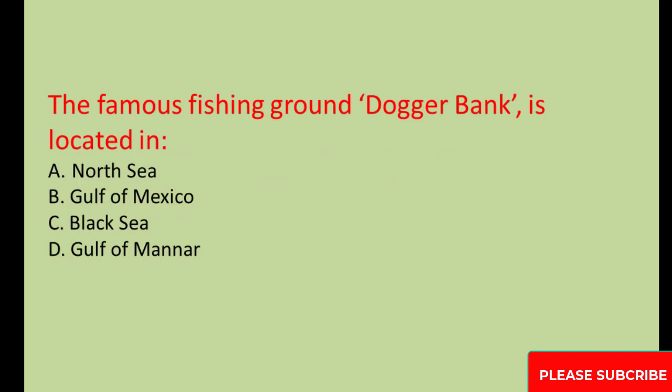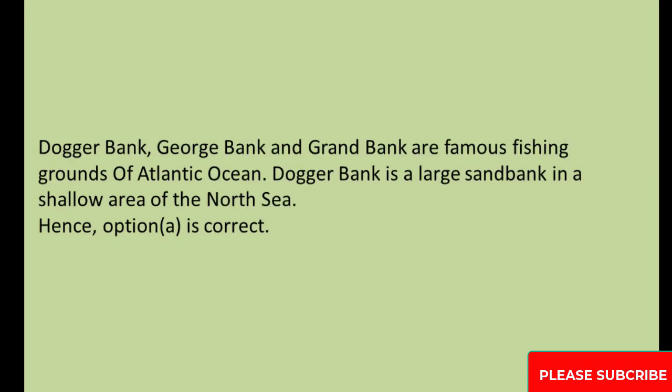The famous fishing ground Dogger Bank is located in A. North Sea. B. Gulf of Mexico. C. Black Sea. D. Gulf of Mannar. Dogger Bank, George Bank, and Grand Bank are famous fishing grounds of Atlantic Ocean. Dogger Bank is a large sand bank in a shallow area of the North Sea. Hence, option A is correct.